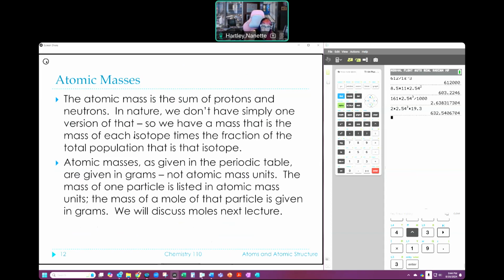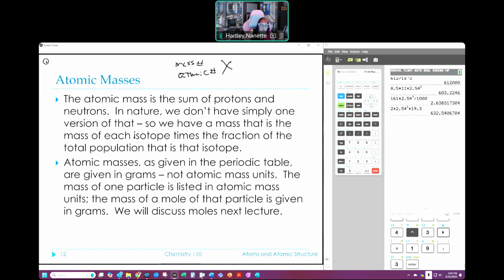If I'm asking for an isotopic mass, I may not say isotopic mass. I may just say, what's the mass of this isotope? I might say, what's the mass of this thing, where you have a mass number and atomic number and a symbol, and our generic symbol that we need is X. So I may be asking you for what is that mass number based on the number of protons and neutrons that you have. Okay? Make sure you read the question to understand which one we're talking about.